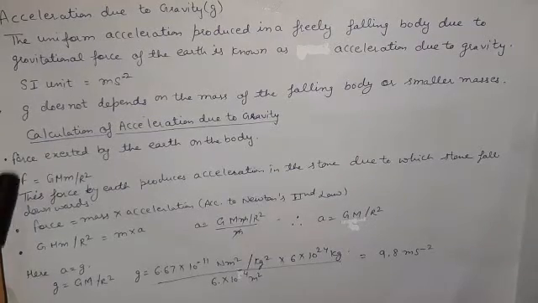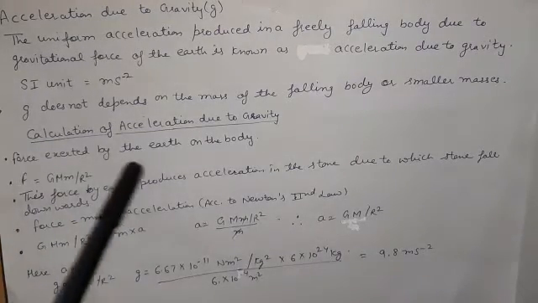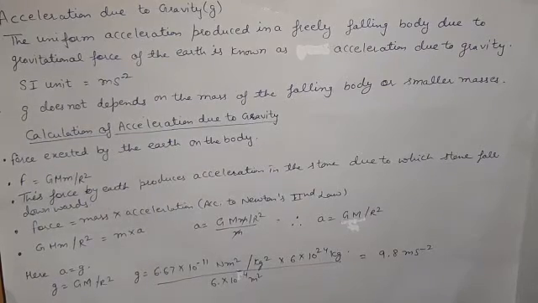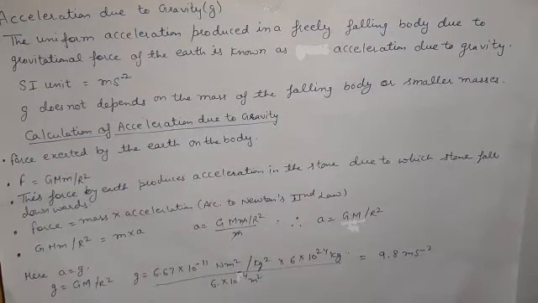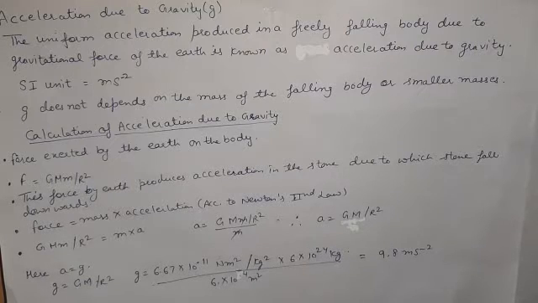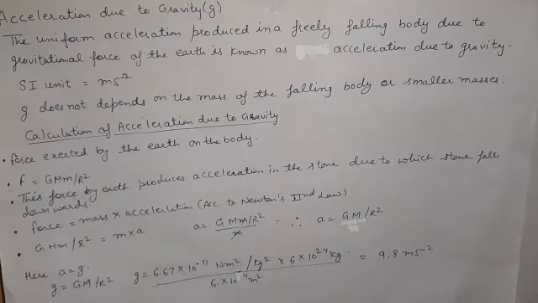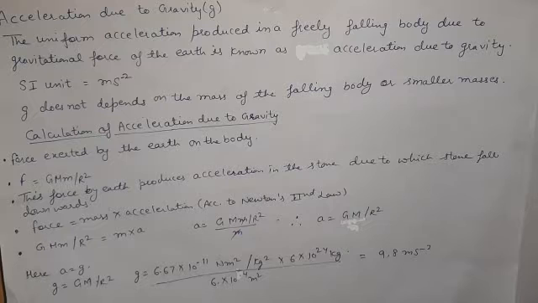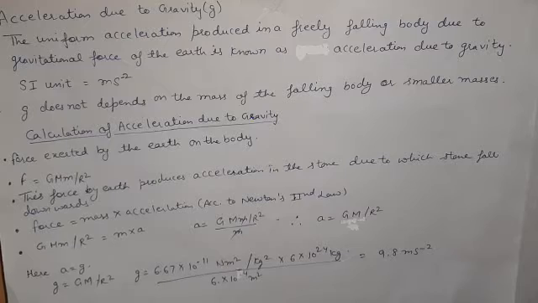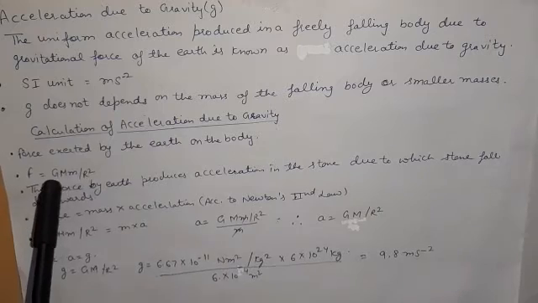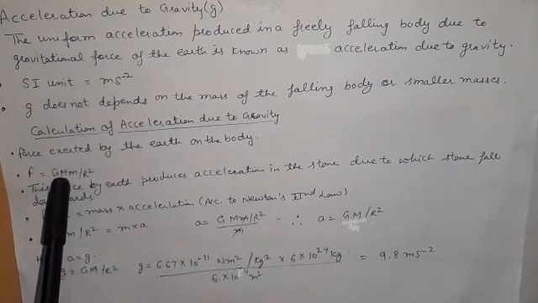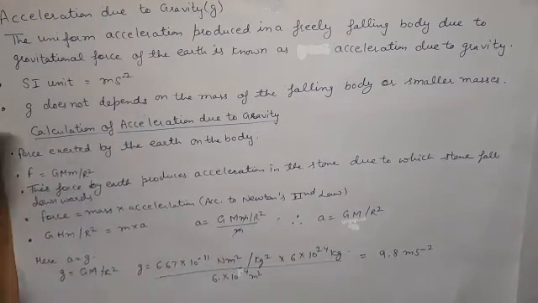First of all, as we know, the force exerted by the earth on the body. If we drop a stone from a height, it will fall downward, and the gravity of the earth will apply force on it. So that force is equal to G capital M small m upon r square.